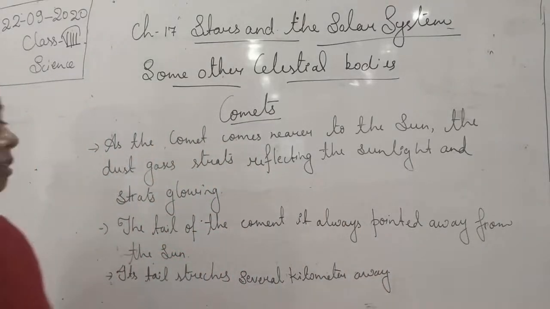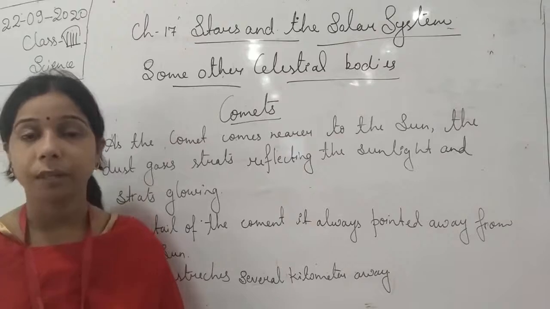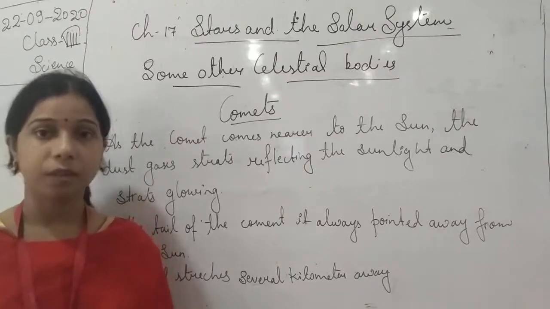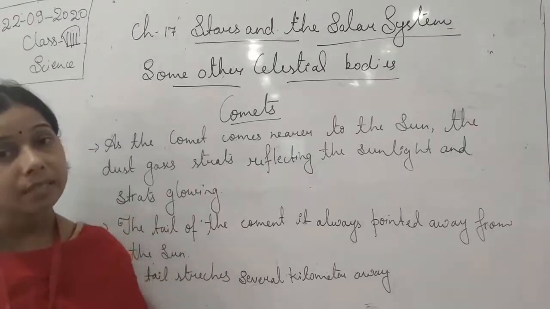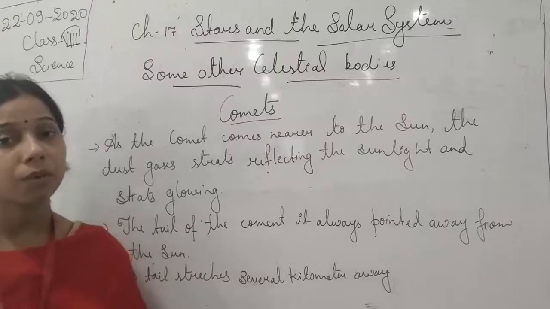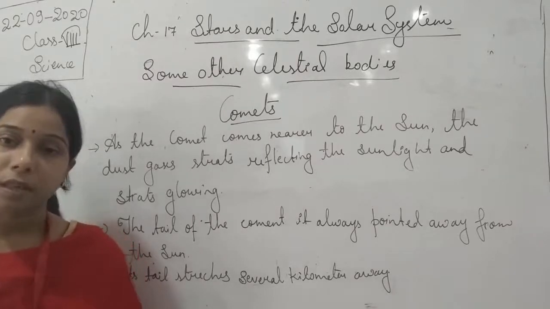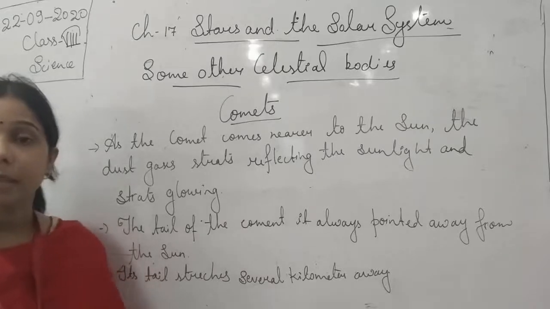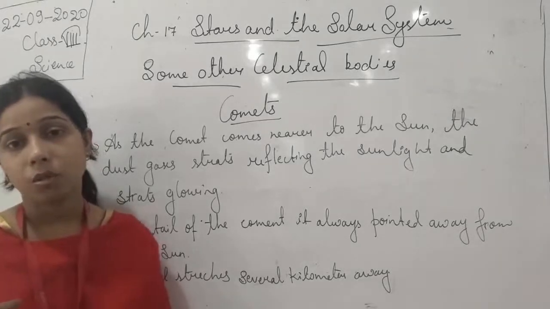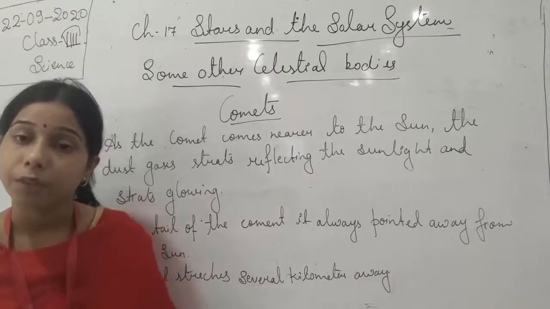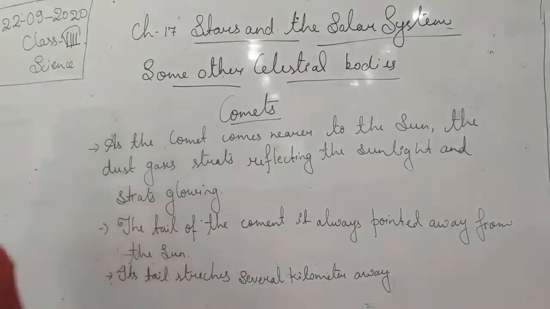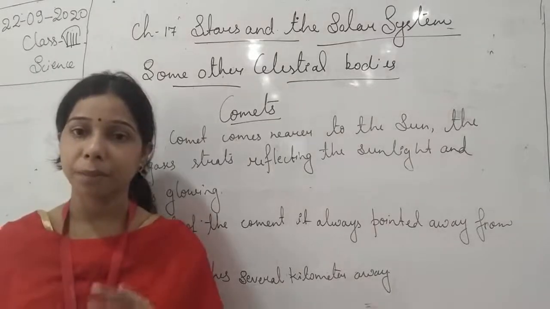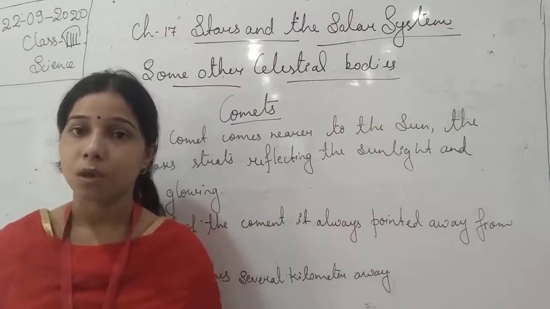Okay, so this is about the comet, student. Let me remind you again, comets and asteroids, then we will move to the meteors. So asteroids were what, student? It is also a kind of celestial body which used to move around the sun. Comets are also the same, students. These are also celestial bodies which used to revolve around the sun in an elliptical orbit. If we talk about the asteroids, asteroids are basically present in between Jupiter and Mars.